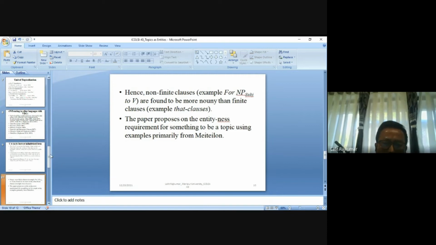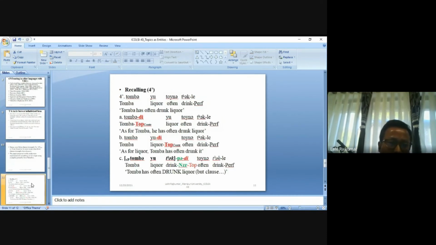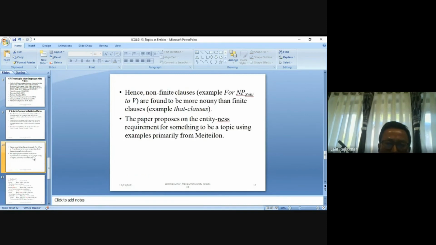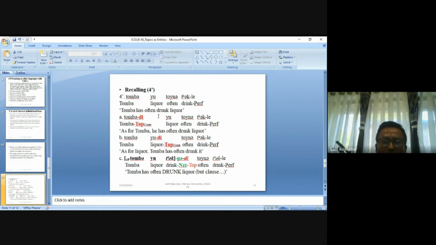The paper proposes an entityness requirement for something to be a topic, using examples primarily from Meiteilon, and for this I have just stuck to a single example because obviously with time constraints we can't go to all the verb types. So recalling the prime example, Tomba yu toina thakle, the underived version. This is the basic sentence. Tomba has often drunk liquor.